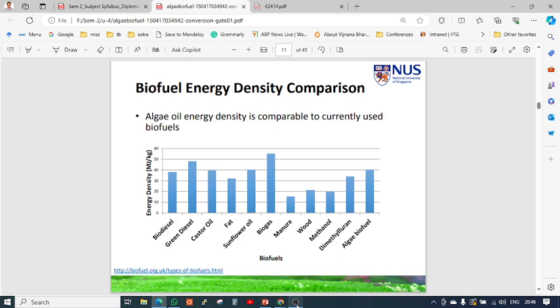Biofuel energy density comparison. Look how biofuel energy density can be compared. Algae oil may be called bioenergy or biofuel from algae. The density is comparable to other types of energy found in biodiesel, green diesel, castor oil, fat, sunflower oil, and biogas. So there are not so many fluctuations at all. The last column is for algae biofuel, which is nearly 40, which is mostly evident, and the density is good.